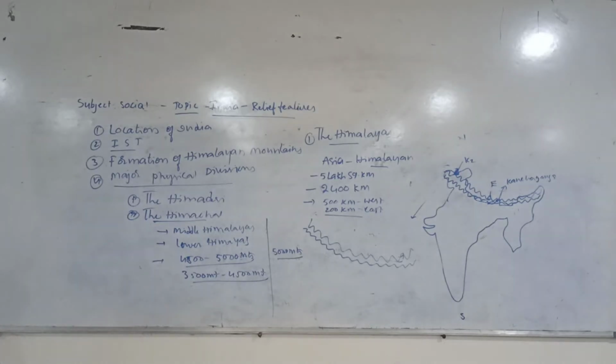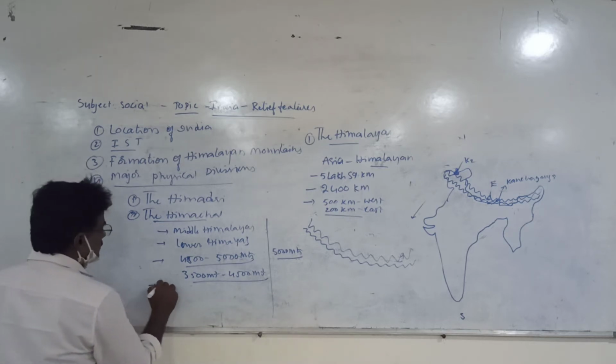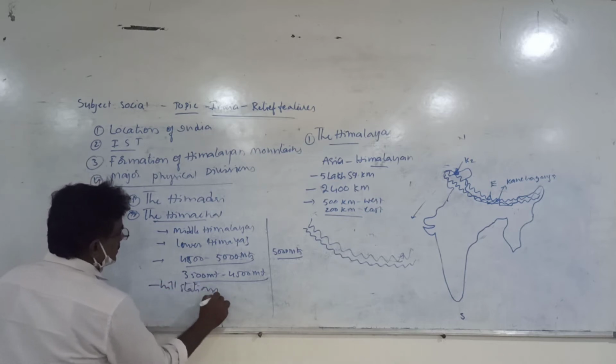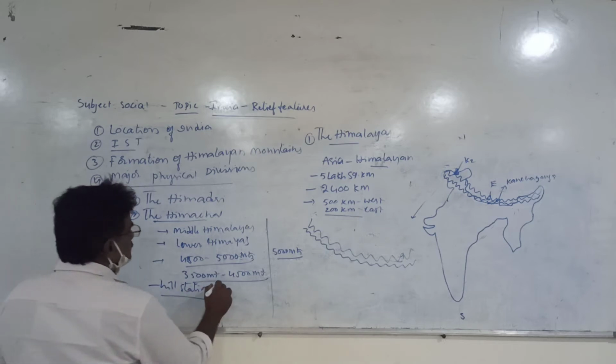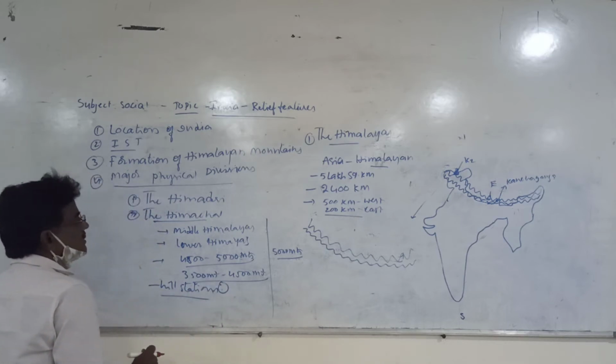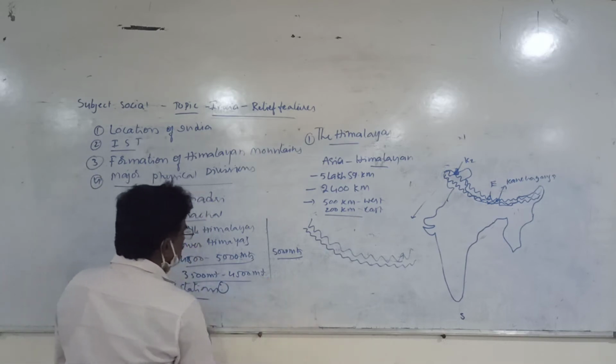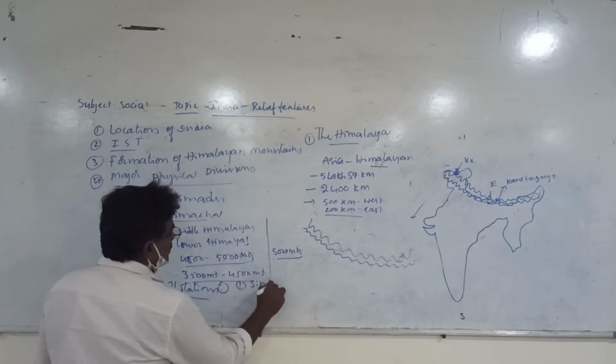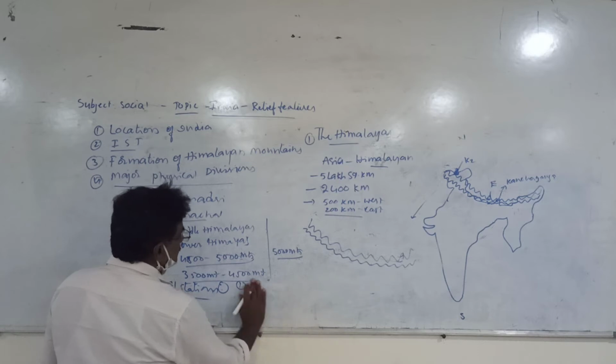Himachal range is famous for hill stations. So many hill stations can be seen in this Himachal range. One important hill station is Shimla. Look at that.